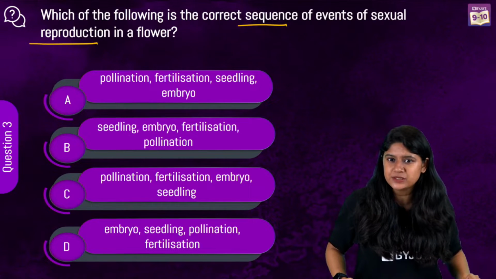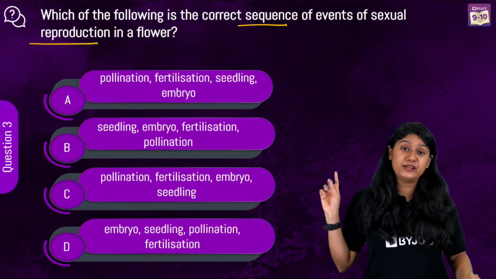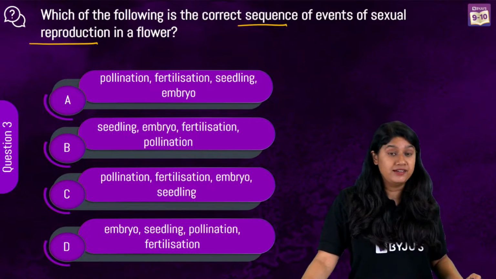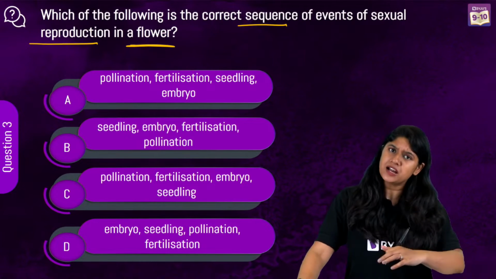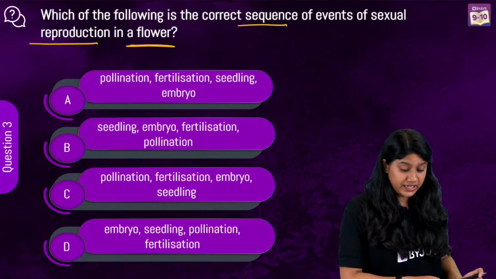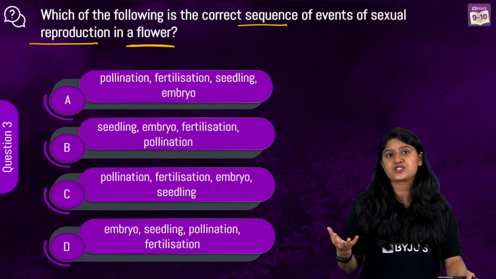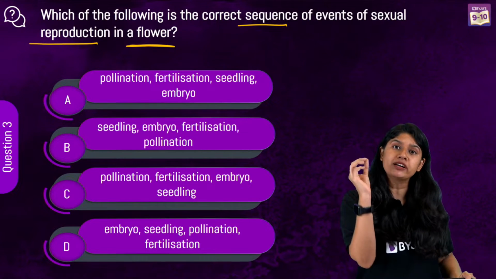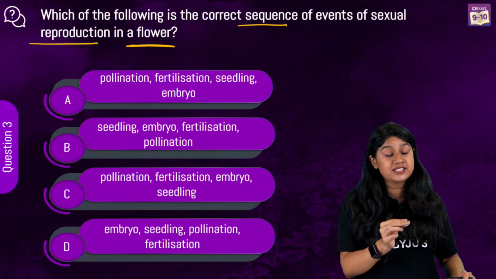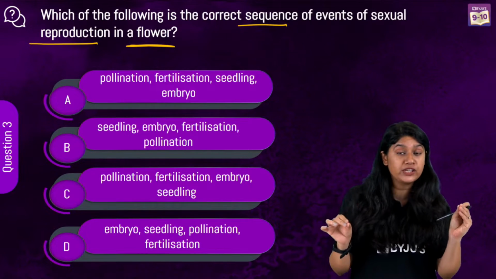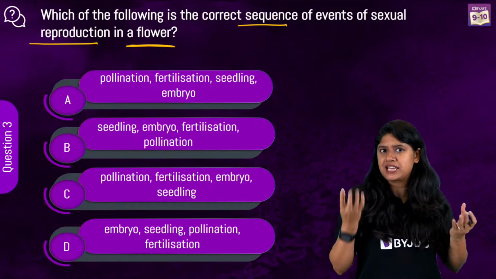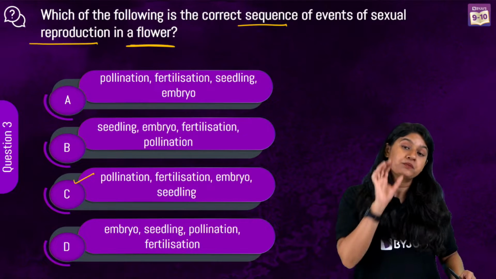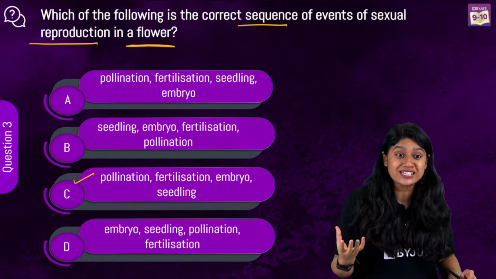Okay, I can see the answers. Read them carefully. We are talking about the correct sequence of the events of sexual reproduction in a flower, not in a plant, but in a particular flower. First, of course, there will be the gamete formation. After that, there will be pollination. Pollination is nothing but the transfer of pollen grains from one flower to the stigma of another flower, or maybe the same flower. That's the very first step. Then after the transfer of pollen grain is done, we'll see the fertilization happening.